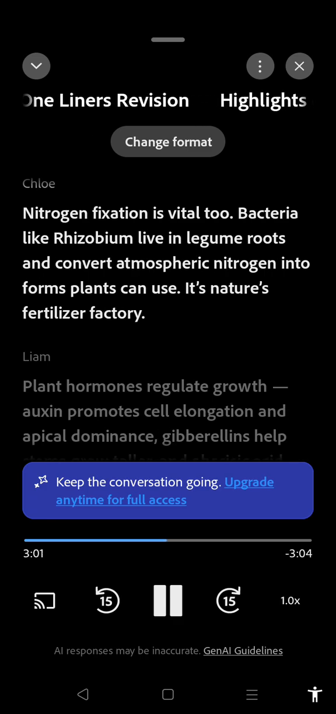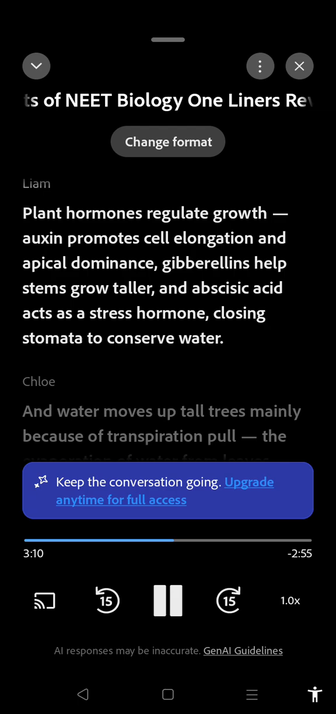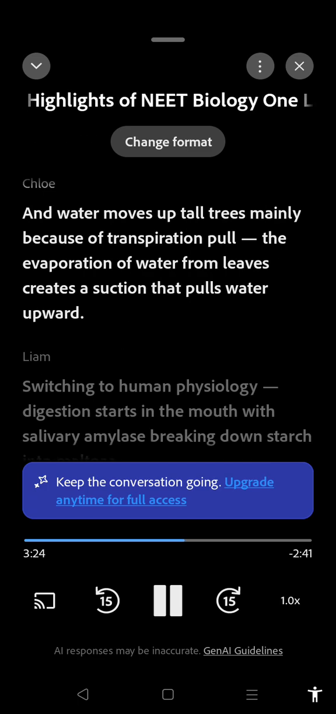Nitrogen fixation is vital too. Bacteria like Rhizobium live in legume roots and convert atmospheric nitrogen into forms plants can use. It's nature's fertilizer factory. Plant hormones regulate growth. Auxin promotes cell elongation and apical dominance. Gibberellins help stems grow taller, and abscisic acid acts as a stress hormone, closing stomata to conserve water. And water moves up tall trees mainly because of transpiration pull. The evaporation of water from leaves creates a suction that pulls water upward.